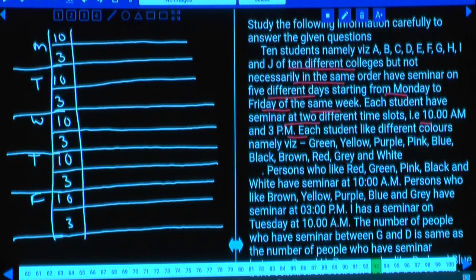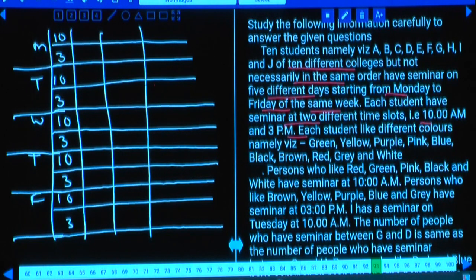Guys, tell me what is the information here, and what is the other information given? Each student likes a different color, namely green, yellow, pink and so on. First we need to find out the person, and the next parameter is the color that person likes.